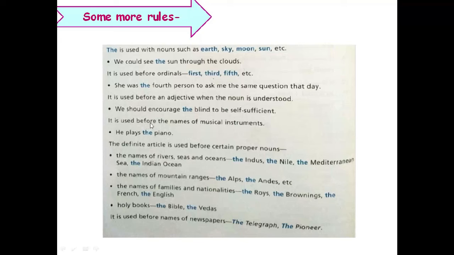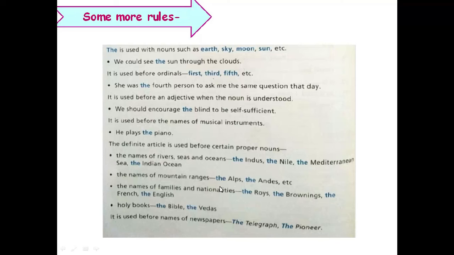Next, it is used before the names of musical instruments, like he plays the piano. You can also say he plays the tabla or the guitar. The definite article is used before certain proper nouns, such as names of rivers, seas and oceans, the Indus, the Nile, the Mediterranean Sea, the Indian Ocean. It is also used before names of mountain ranges like the Alps, the Andes. We also say the Himalayas, etc.